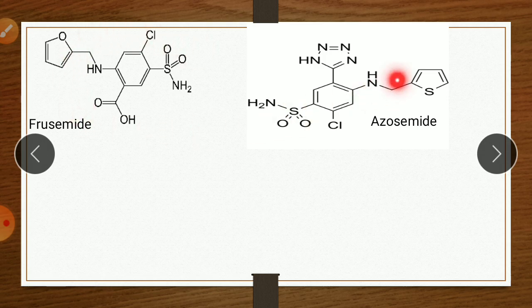These drugs are examples of 5-sulfamoyl 2-amino benzoic acid derivatives. On the amino group there is a furan here, and a thiophene here. So furosemide and azosemide are examples of the first subcategory, 5-sulfamoyl 2-amino benzoic acid derivatives.